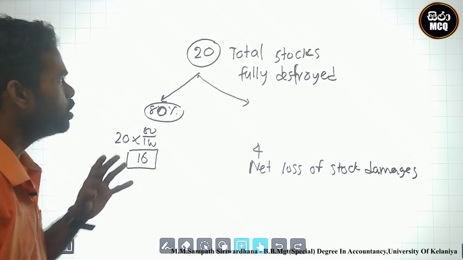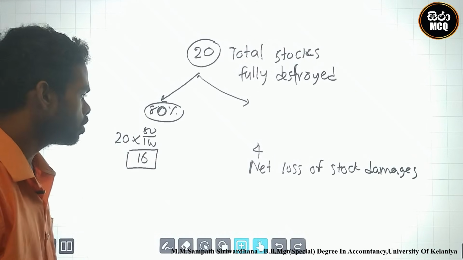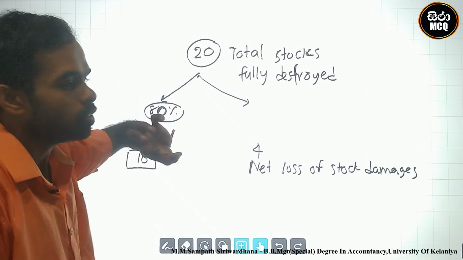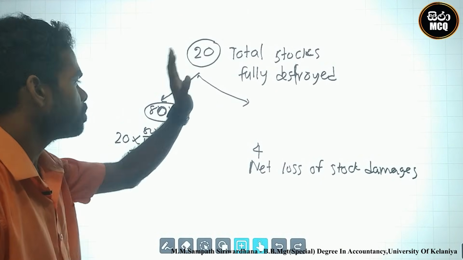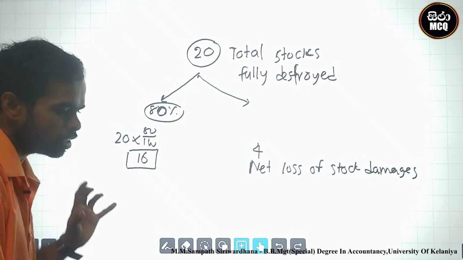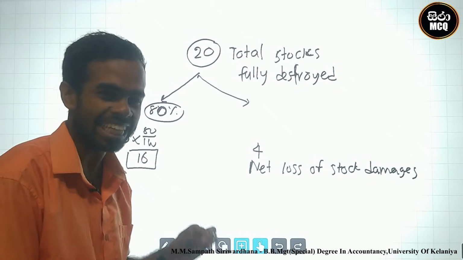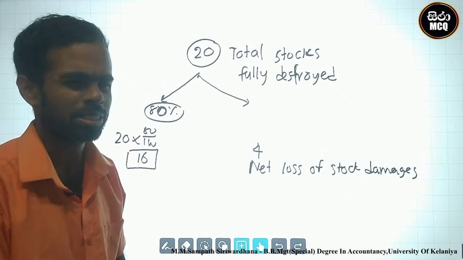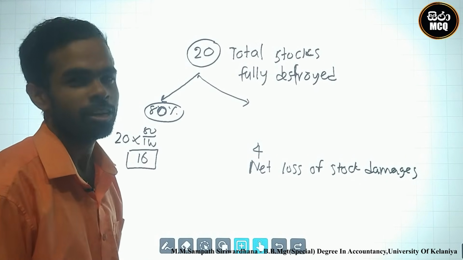This is the summary: a total of 20,000 of stock was destroyed, 80% was reimbursed by the insurance company, and the remaining 4 is a loss.